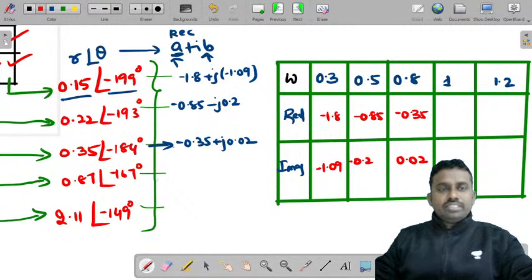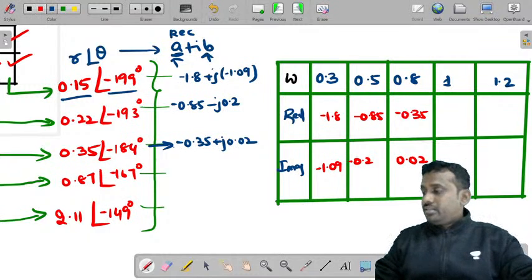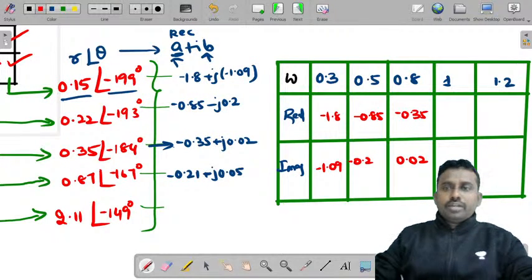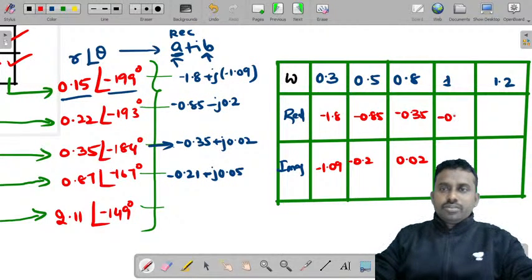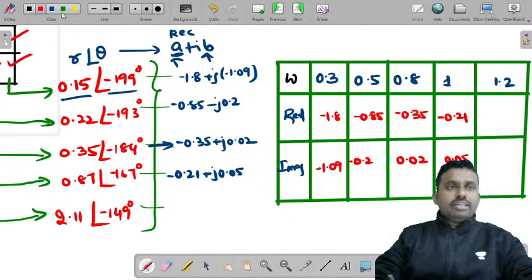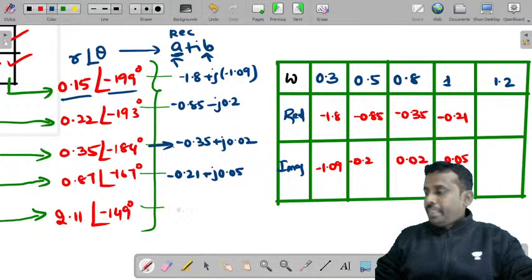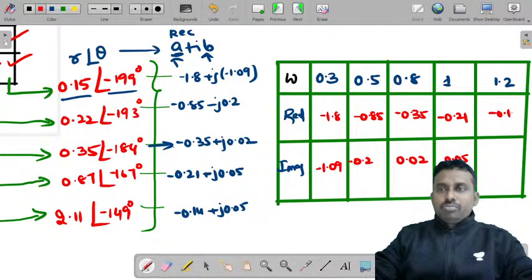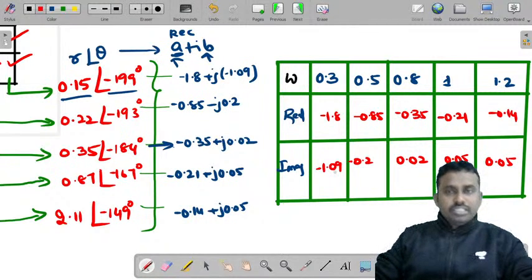Now at 1, the value is minus 0.21 plus j 0.05. So write it as minus 0.21, and 0.05 is the imaginary value. The last value you can write as minus 0.14 plus j 0.05, approximately the same value. So this is minus 0.14, imaginary is 0.05. So this is how you can convert.